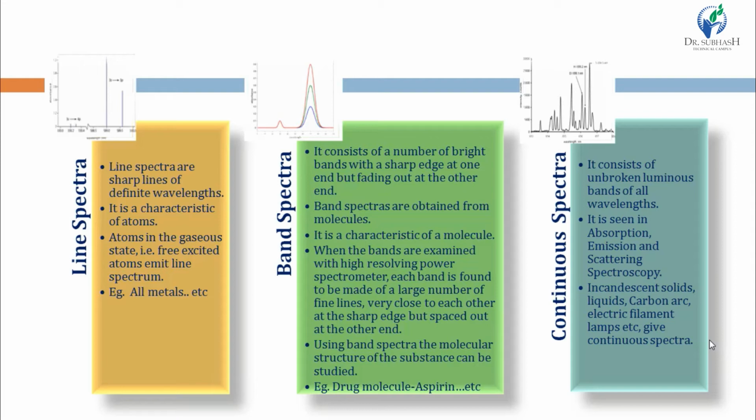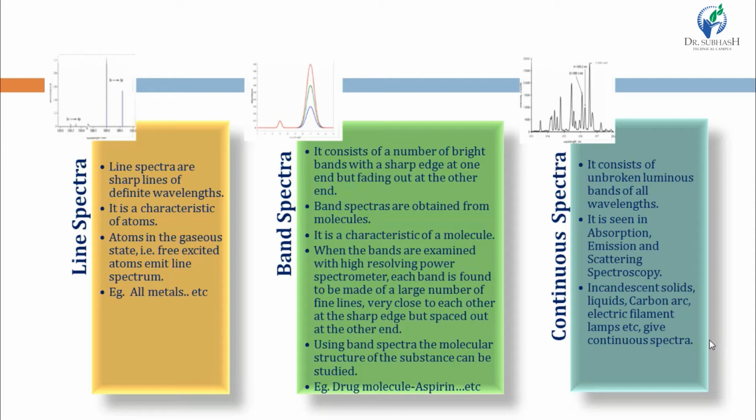At the sharp edge, these lines are very close to each other, but at the faded end, there is slightly more space between them. Because band spectra are the characteristic of molecules, using band spectra, the molecular structure of the substance can be studied. So line spectra is used to study atoms, and band spectra are used to study molecules.